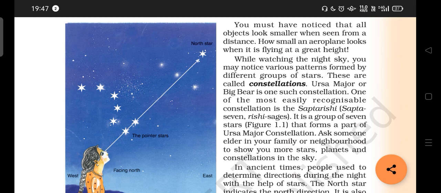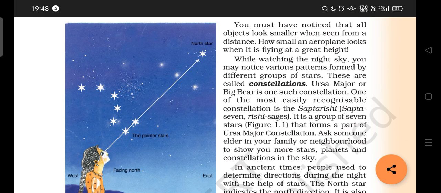When we look at the sky, we can see some figures formed by the stars. You can see some drawings. We call them constellations. Again I am repeating, a group of stars that form some pattern, we call constellations. Now look at the picture given in your textbook, a girl looking at the sky. She can see some group of stars. If you find some pattern, we call it a constellation.